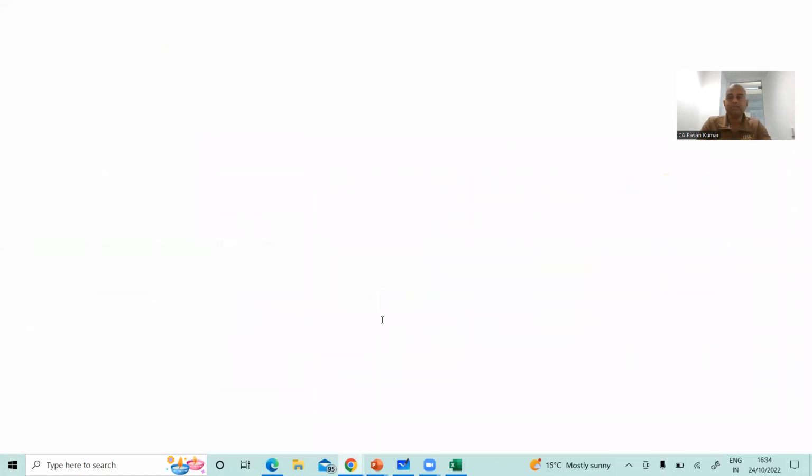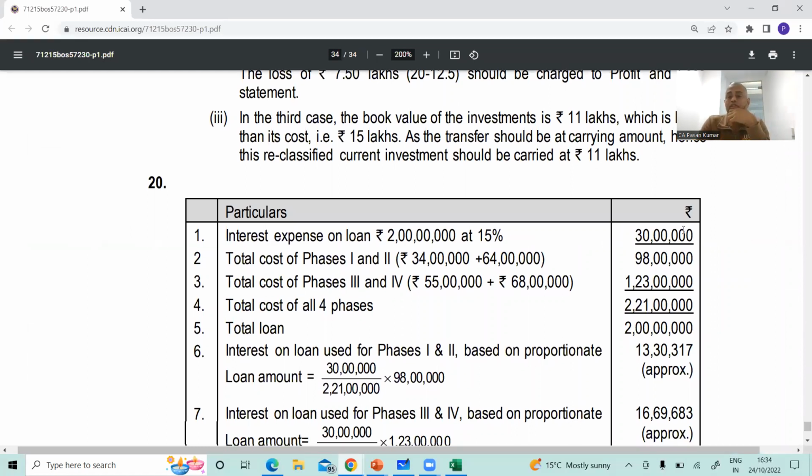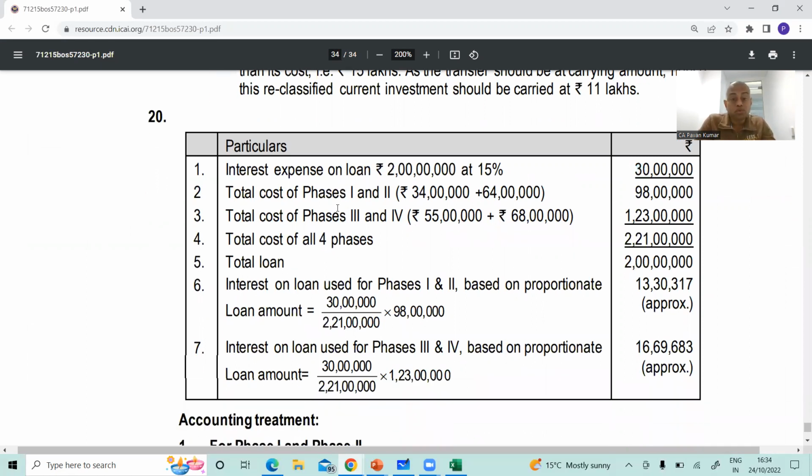So let us look at the answer. This is our answer given in the ICAI study material. Interest expense on loan, 30 lakhs, correct. Phase 1 and 2 put together, 34 plus 64, 98, correct. Phase 2, 3 and 4, 55 plus 68, 123, correct. So this 221 lakhs comprises 98 lakhs, the construction of which is complete, 123 lakhs, the construction of which is yet to complete. Total loan is 2 crores. On that 15% is 30 lakhs.